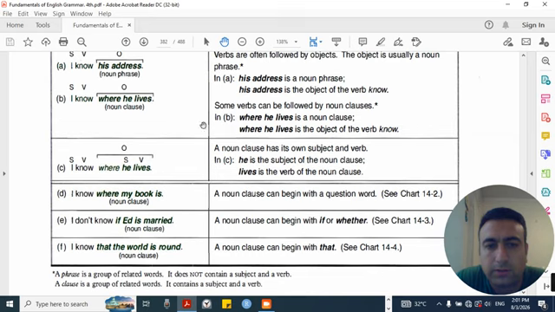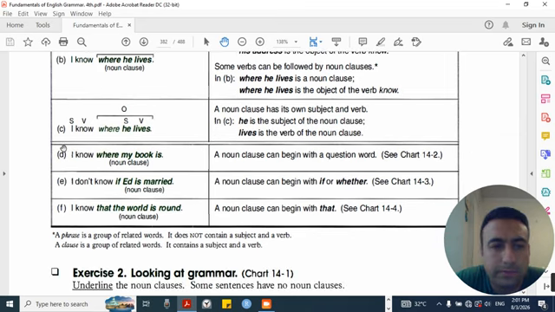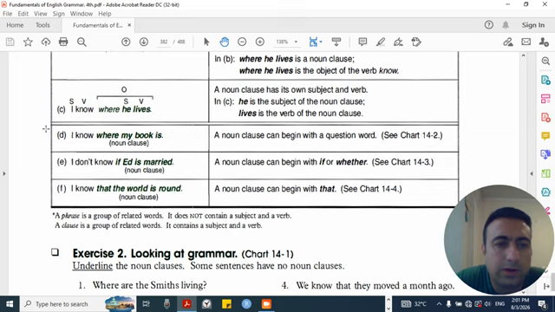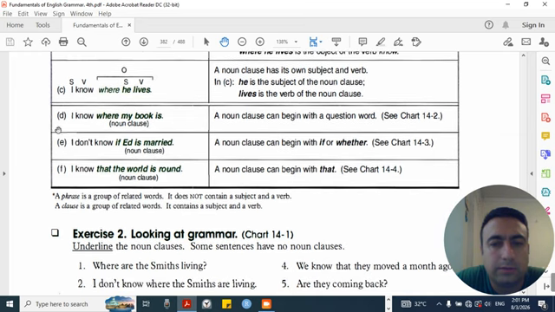"Know." Some verbs can be followed by noun clauses. In B, where he lives is a noun clause. Where he lives is the object of the verb "know." C. I know where he lives. Subject, verb, subject, verb, object. A noun clause has its own subject and verb. In C, he is the subject of the noun clause. Lives is the verb of the noun clause.